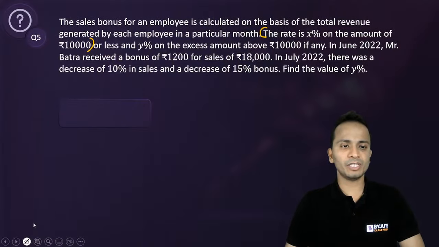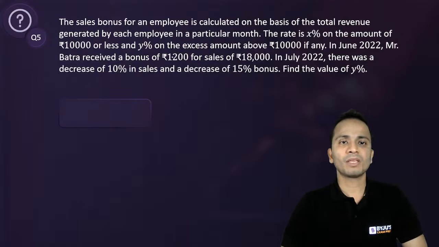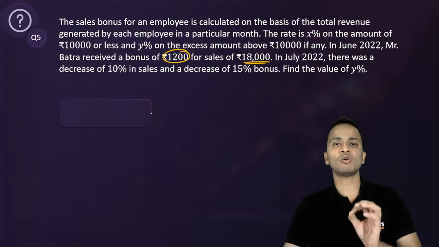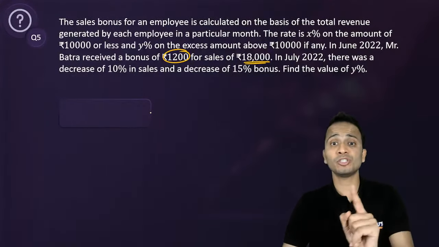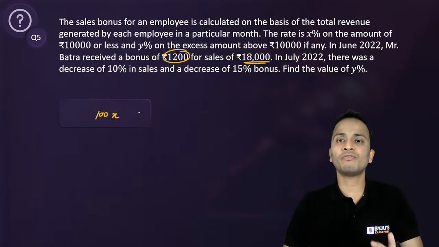Okay, so we have this particular information. Now what happened? In one of the months, the bonus received is 1200 when the sales was 18,000. So first 10,000 पे कितना होगा? X%. So X% of 10,000 can be written as 100X plus Y% of 8,000 can be written as 80Y, and that is equal to 1200.